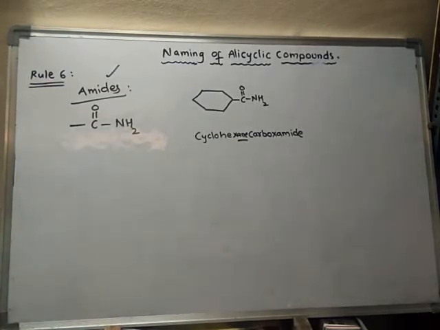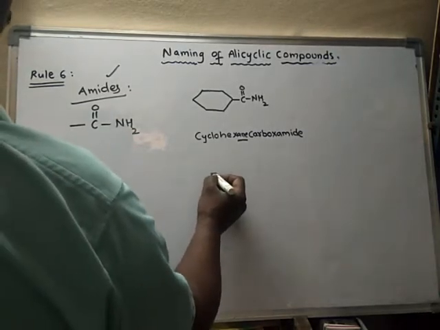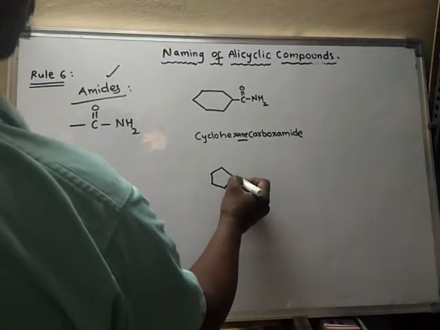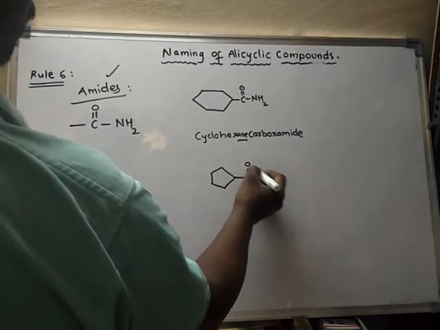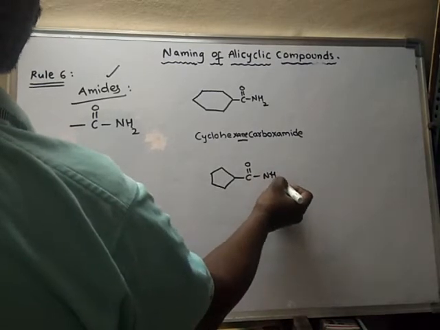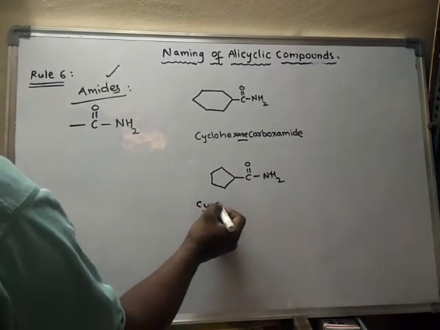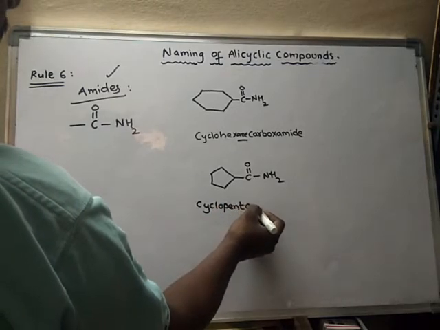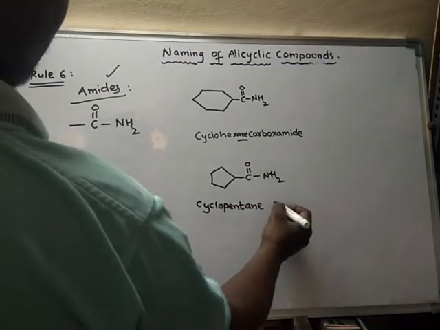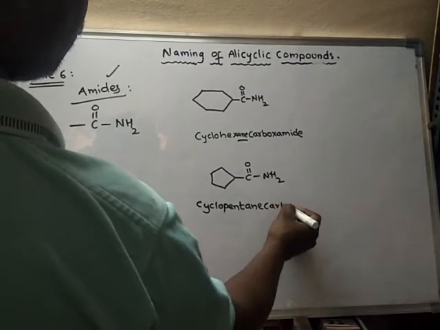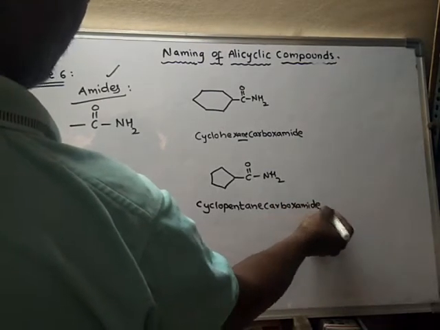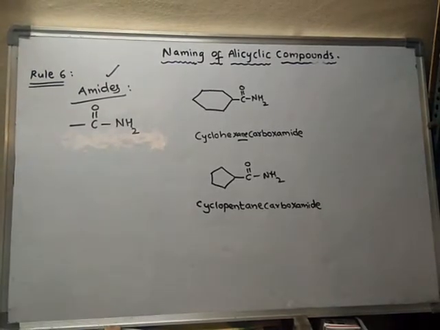So what is the name of this compound? It is called cyclopentane carboxamide. The name of this compound is cyclopentane carboxamide.